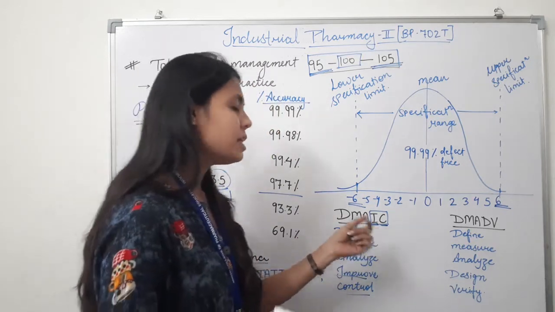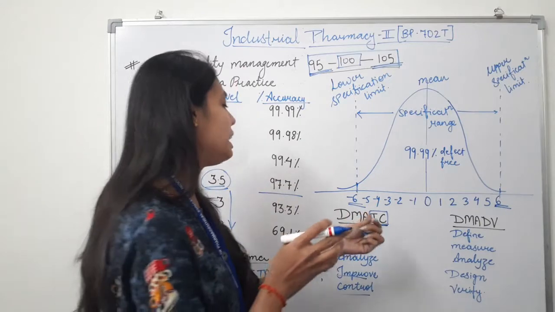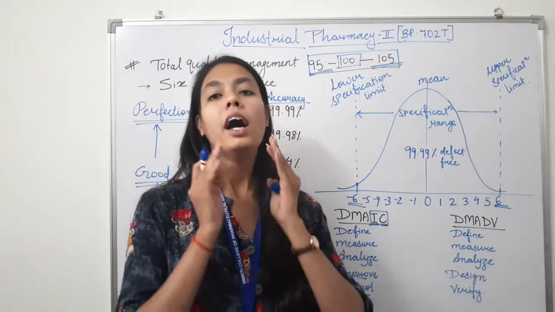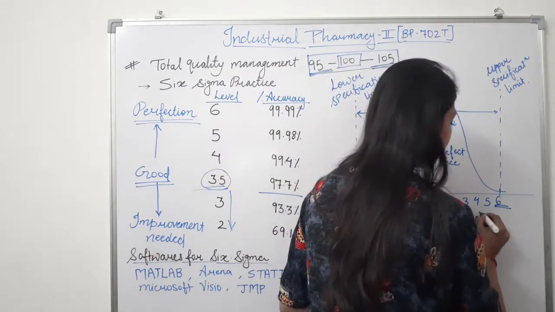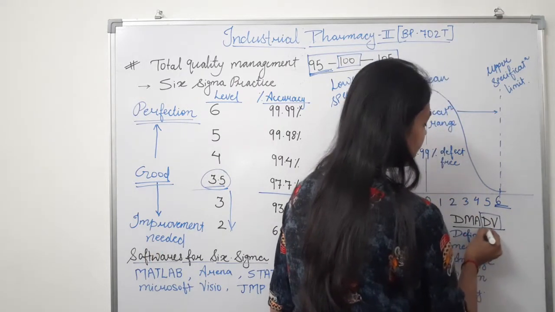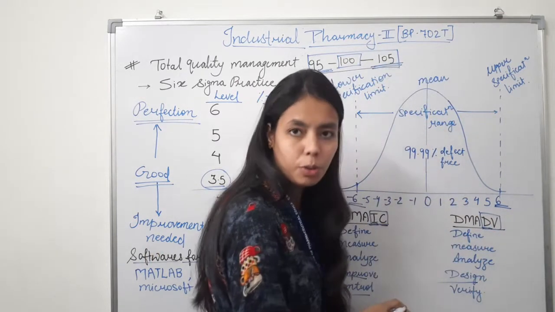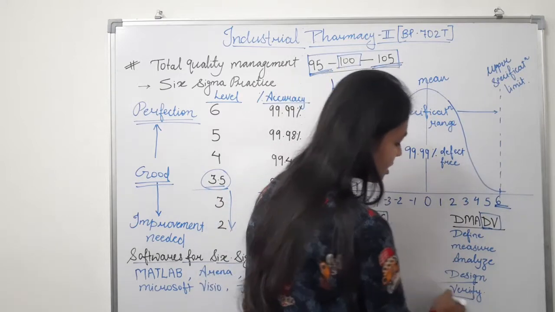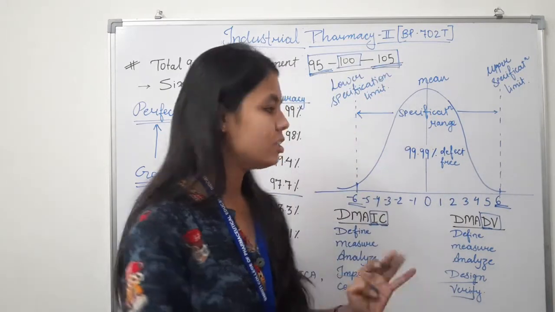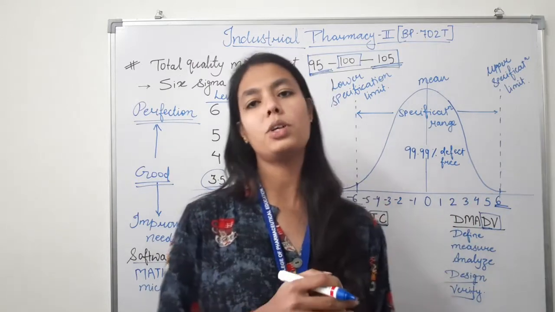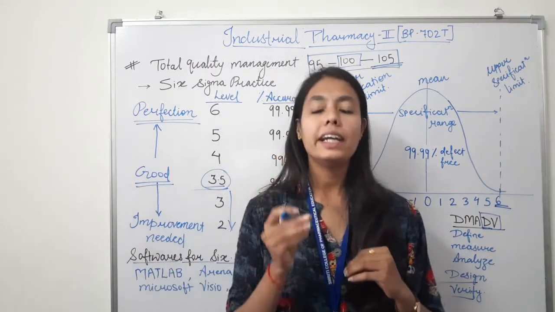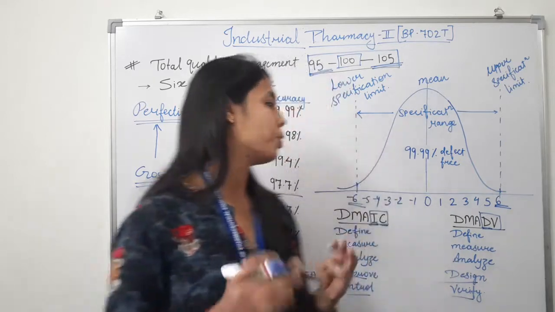So you have to remember it: DMAIC stands for the previously existing product, and in DMADV, D is the design of a new product and V is the verification of quality. So DMADV is basically used for projects aimed at creating a new product or process design.